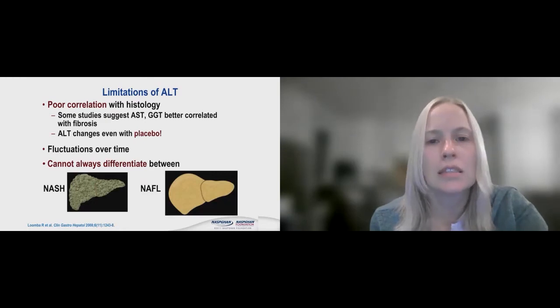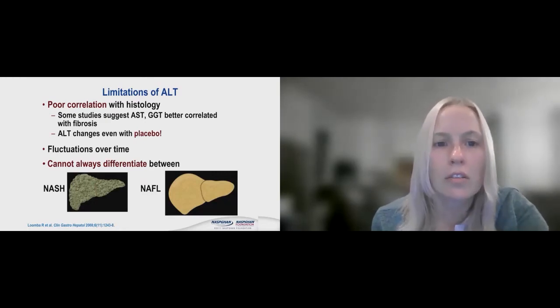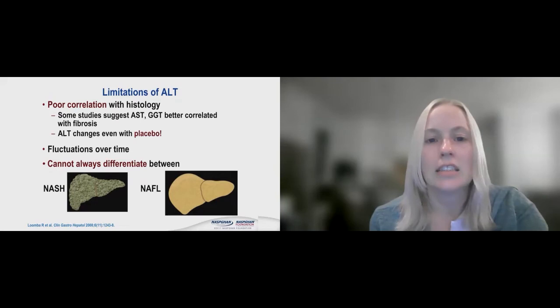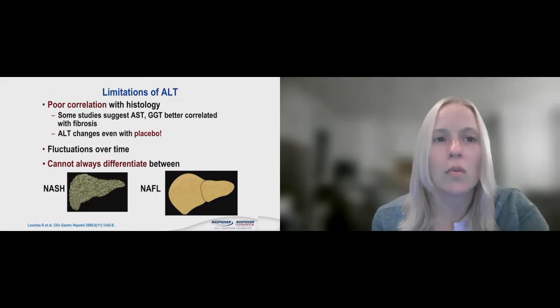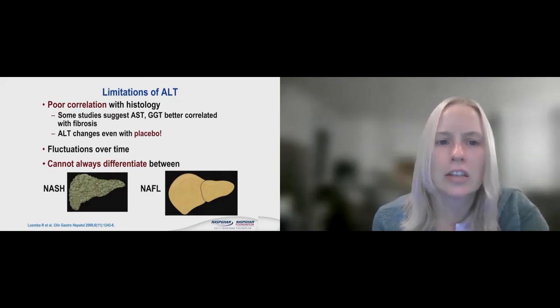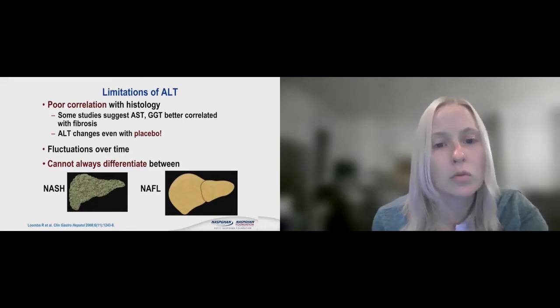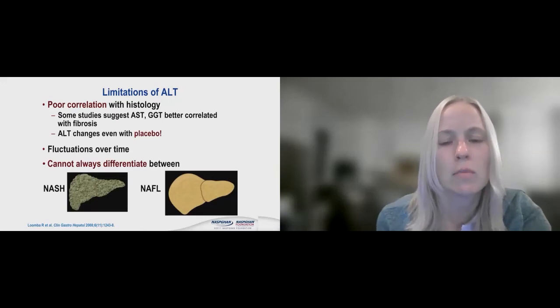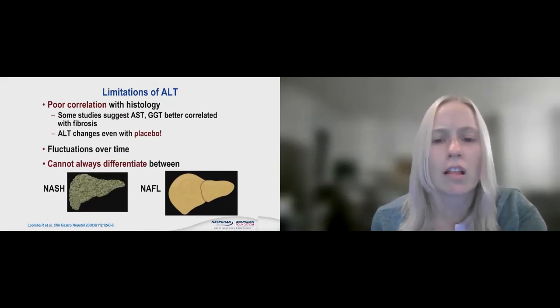As well as some studies suggest that AST and GGT are better correlated with fibrosis. We've seen ALT changes even with placebo. So even when we don't make an intervention, we can see ALT changes. We also know that ALT fluctuates over time, and it can't differentiate between the non-alcoholic steatohepatitis with the inflammation and just plain out non-alcoholic fatty liver.